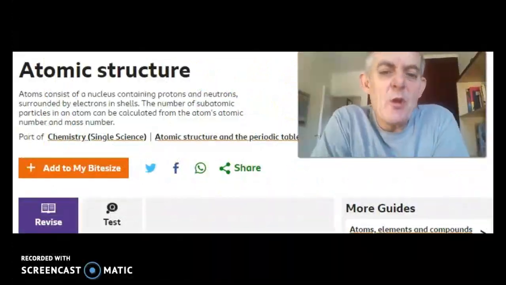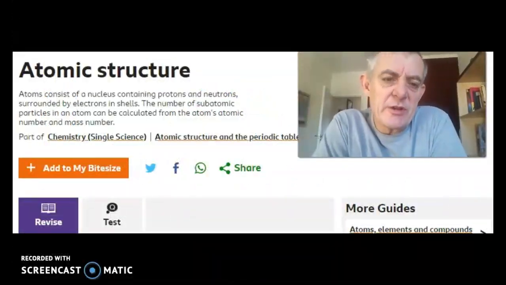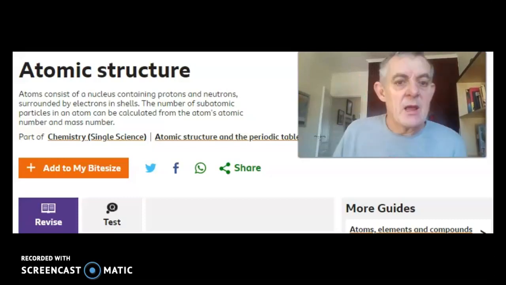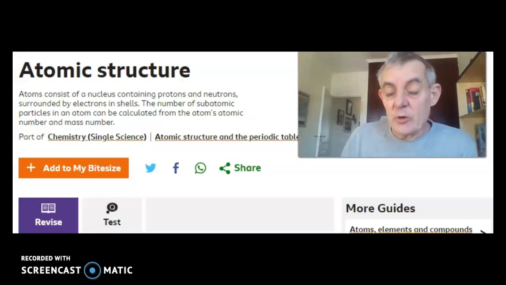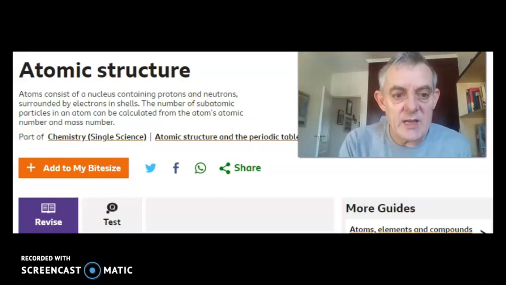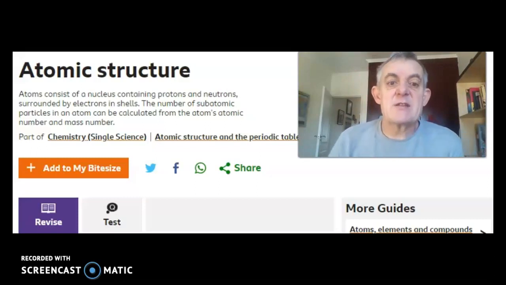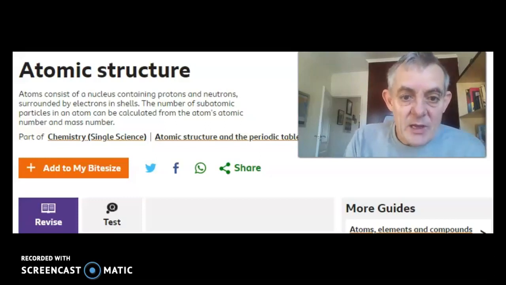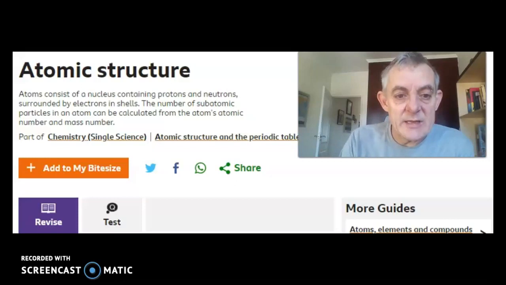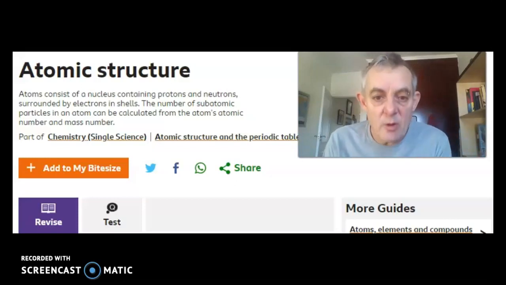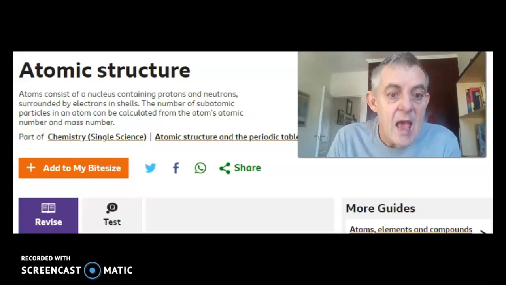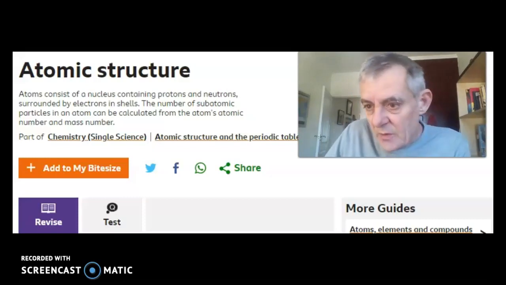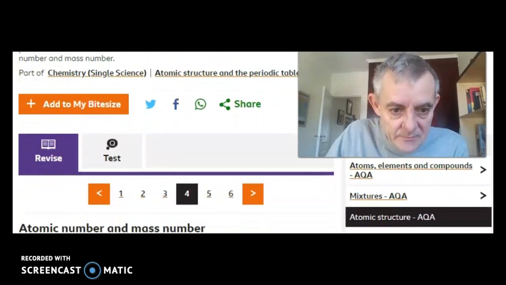So I just want to go back to atomic structure so that you can understand this quite clearly. Remember, atoms consist of a nucleus, and in that nucleus you have protons and you have neutrons. Surrounding the nucleus are the shells of electrons. So the number of subatomic particles in an atom can be calculated from the atom's atomic mass and its atomic number. Let's see how we can do that.